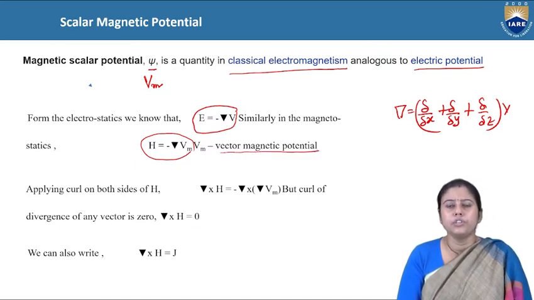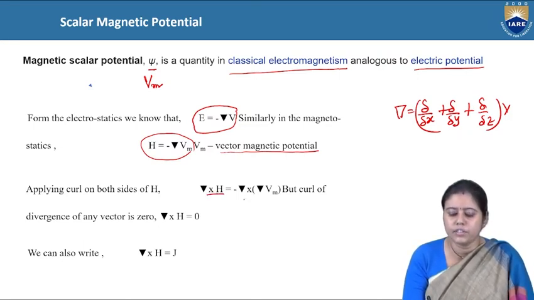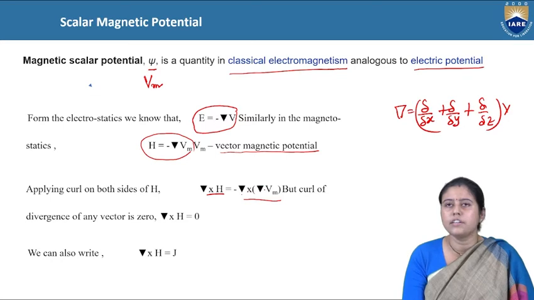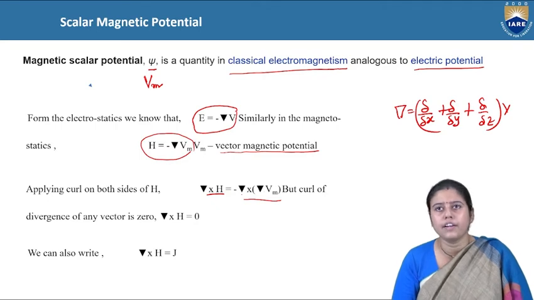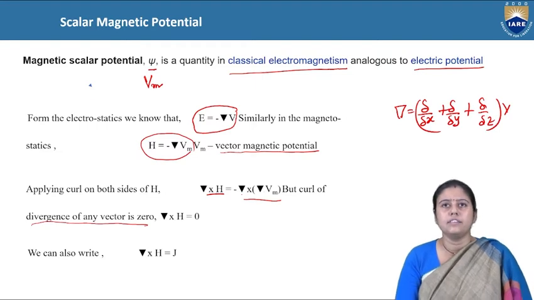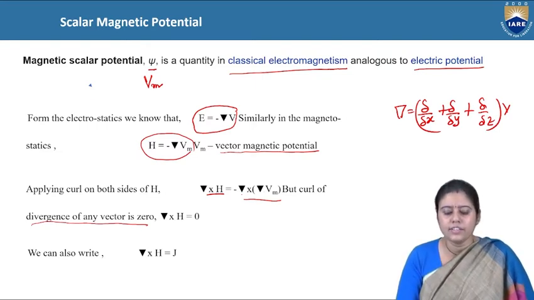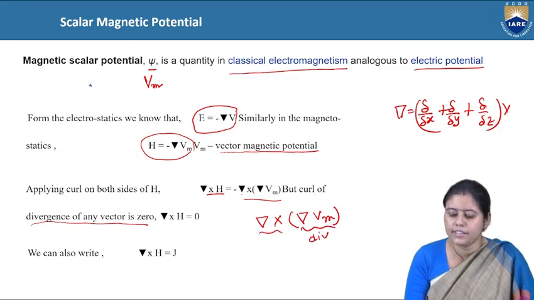So we got these two equations. If we apply the curl on both sides, we will get grad cross H is equal to grad cross grad Vm. But according to vector algebra, the curl of the gradient of any scalar is 0.